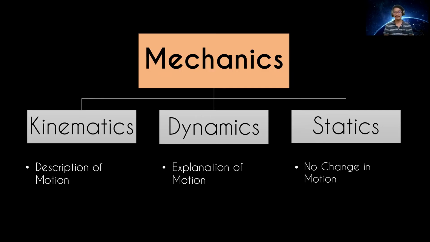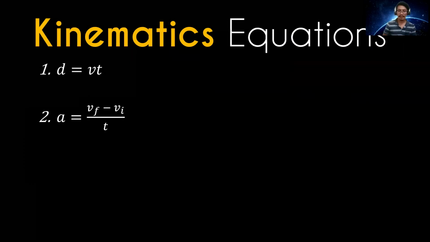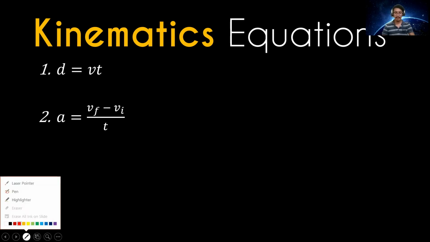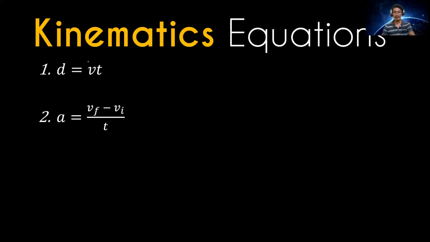And then we have statics also. We have statics. That means it is in equilibrium. Okay? Equilibrium. There is no change in motion. So that is statics. Now, I have introduced in our previous discussion these two equations in kinematics. So we have displacement. Again, during our discussion, we will talk about displacement, vectors tayo. But you already know the difference. So we have displacement is equal to velocity times time. This is velocity. Lagyan natin ng arrow to indicate it is a vector quantity. So displacement is equal to velocity times time.